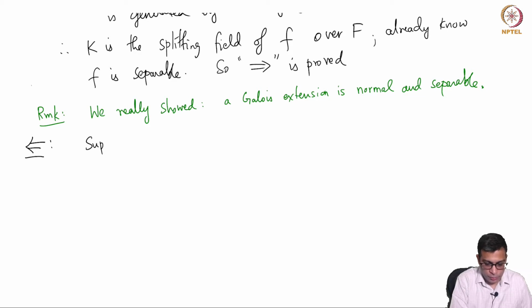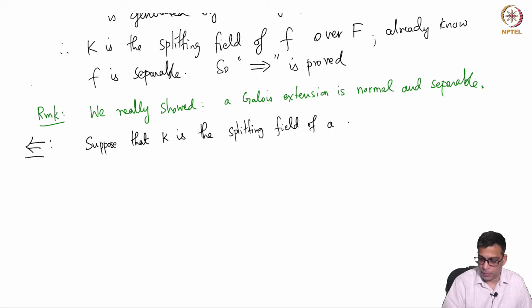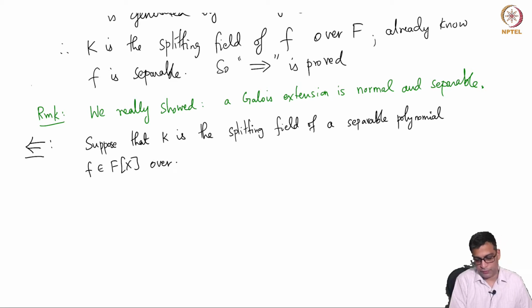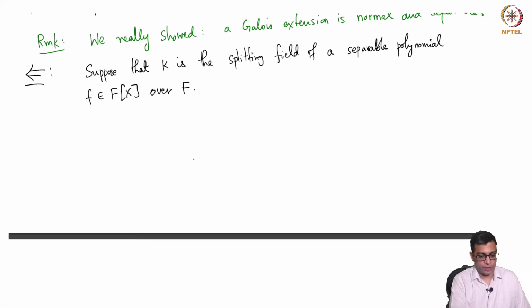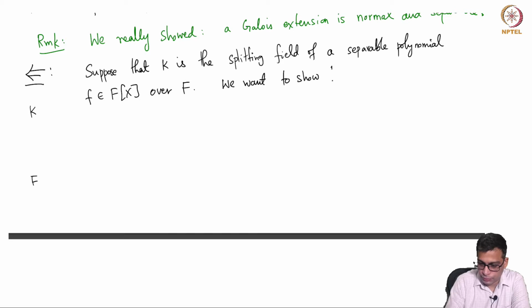So I am going to assume that K is the splitting field of a separable polynomial in capital F[x]. Let's call that polynomial f, and it is of course a splitting field over capital F. So what we have is K and F, and f is a polynomial in the base field and K is the splitting field. So we want to show that K over F is Galois.